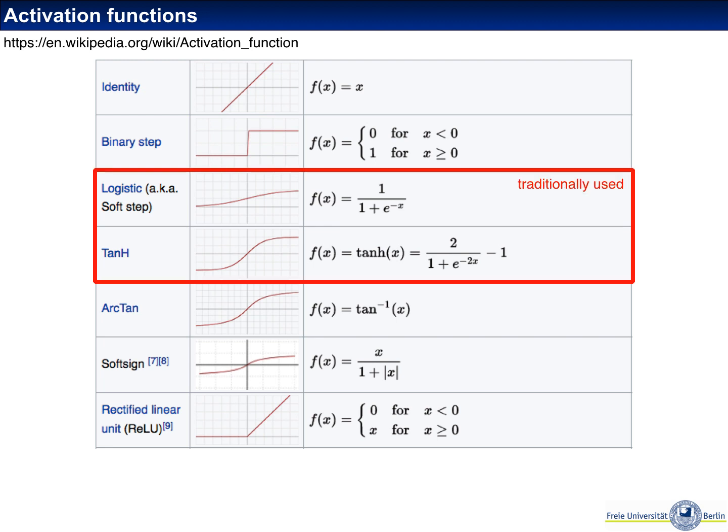Now, a set of activation functions that has been extremely common in the past is the logistic or tanh functions. These sigmoid functions smoothly increase from 0 to 1 or from -1 to 1, and they mainly switch around x equals 0. These functions have fallen a little bit out of favor with deep learning.